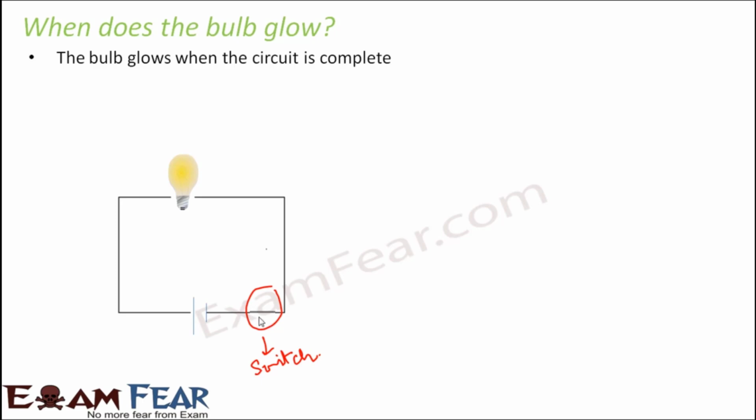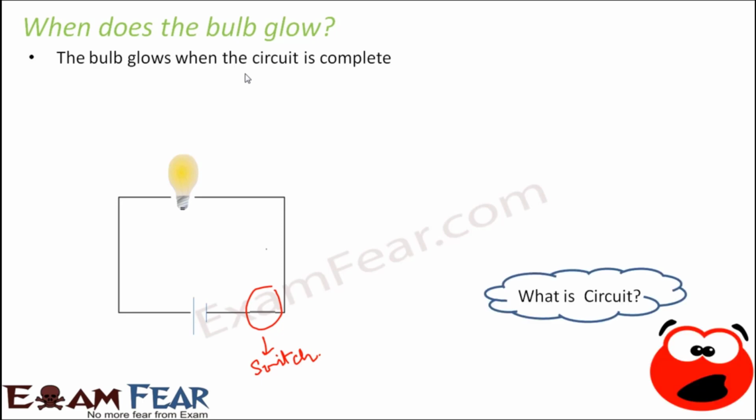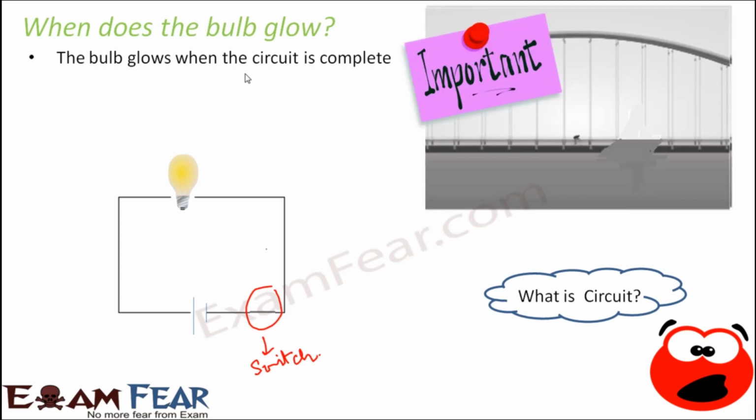So why did this happen? Because now the circuit is complete. A lot of questions might be coming to your mind. The first question must be, what is a circuit? I am using this term circuit over and over again, but what exactly is a circuit? Let us look at this scenario. This will help you to understand what a circuit is and what we mean by a complete circuit.